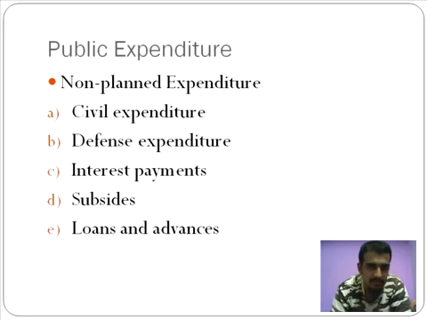Other cases of civil expenditure. Let me consider a morbid example here, that would be a murder. Let's consider the Arushi murder trial that happened in New Delhi. In that case, the Talwar family had lawyers fighting from their side, and the state of Delhi was fighting from their side as well. The state of Delhi's Attorney General, if I'm not wrong, gets a salary from the Delhi government. They are paid depending upon how many cases they have and the volume of work they have. So when the volume of work changes, the amount of income they earn varies. Hence, that's a case of civil expenditure which is considered non-planned.